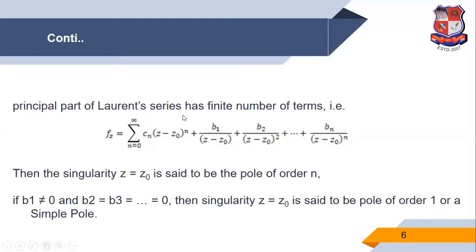So, what is the meaning of poles? How to find the pole? So, indirectly, first we find the singularity.